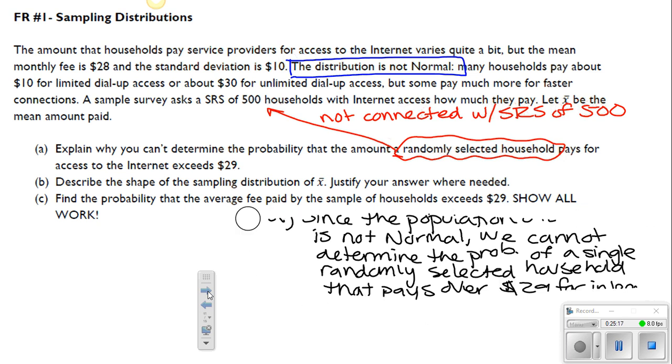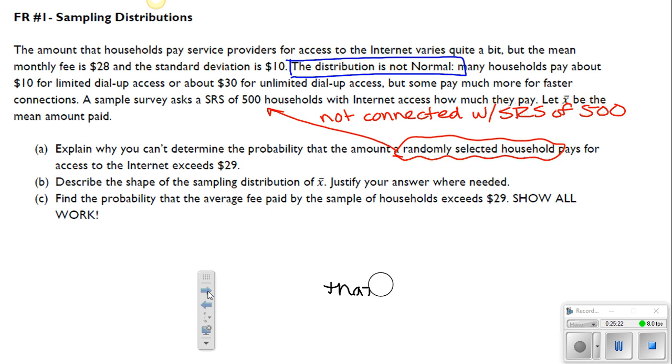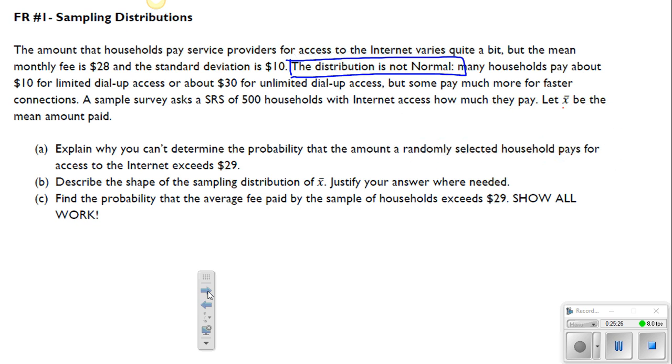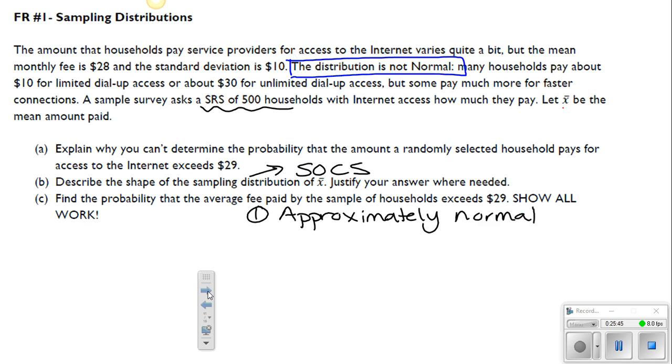All right, in part B, you're asked to describe the shape of the sampling distribution of X bar. So justify your answer where needed. Remember, the sampling distribution accounts for the simple random sample of 500. When describing the shape, you should be using SOCS. First, you need to talk about the approximately normal shape. A lot of you struggle with this concept, but remember here that n is equal to 500, which is much larger than 30.